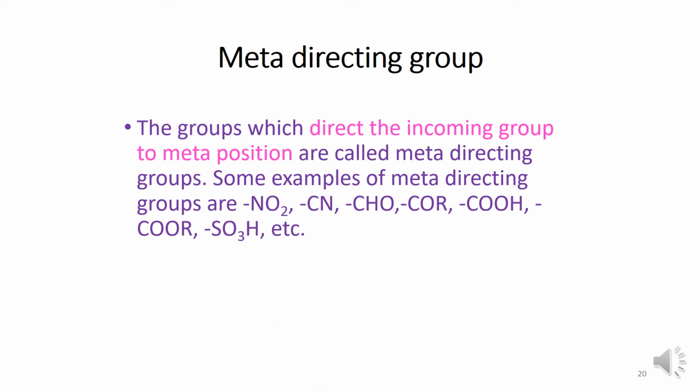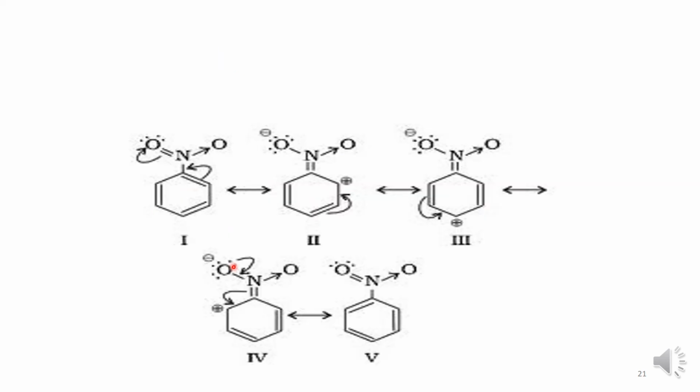These are the meta directing groups. Meta directing groups withdraw electrons from the aromatic ring by resonance, making the ring electron deficient. See, the bond is shifting towards the group, so the benzene ring is acquiring positive charge. Therefore, meta groups are ring deactivating groups.